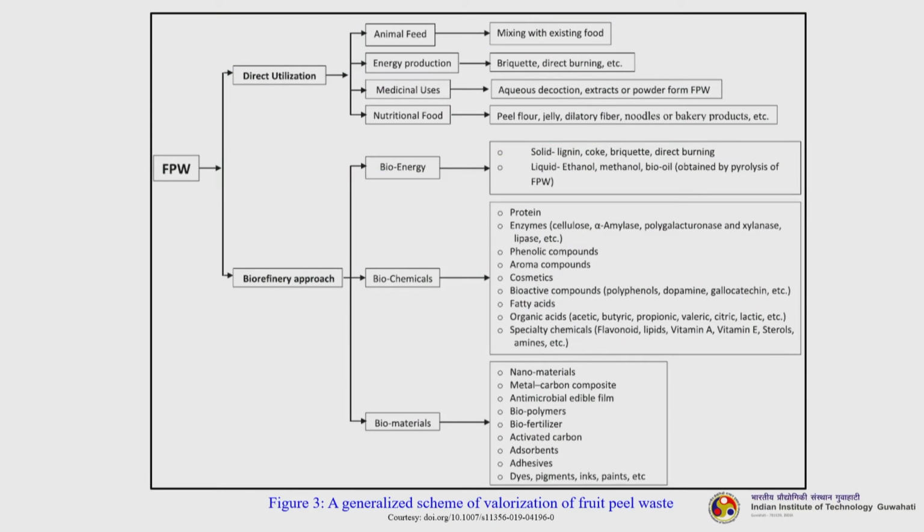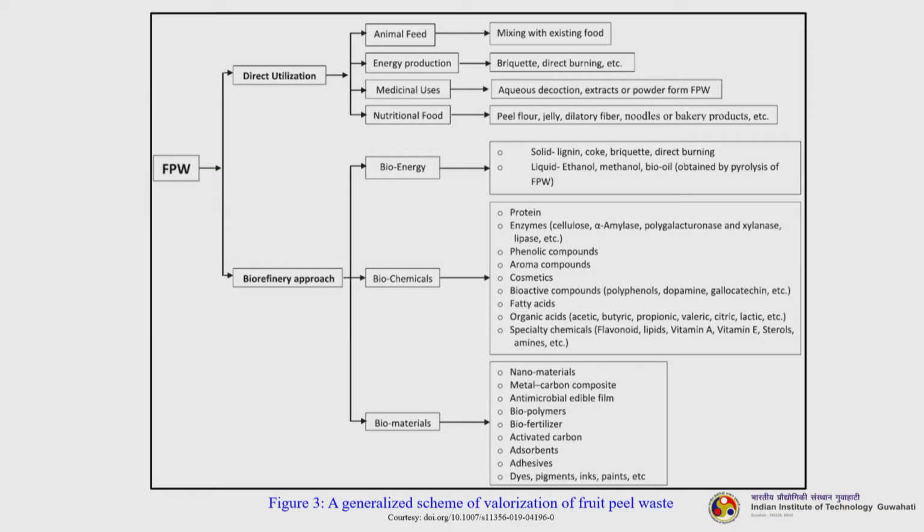So, this is under bioenergy. Let us see about chemicals. Now, we can have proteins, enzymes, phenolic compounds, aroma compounds, different types of cosmetics. Then bioactive compounds like polyphenols, dopamine etc., fatty acids, organic acids and some specialty chemicals like flavonoids, right.